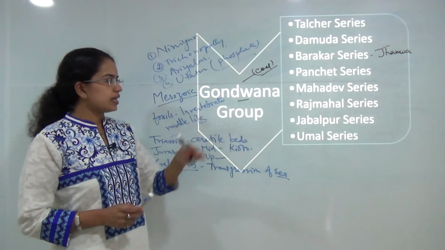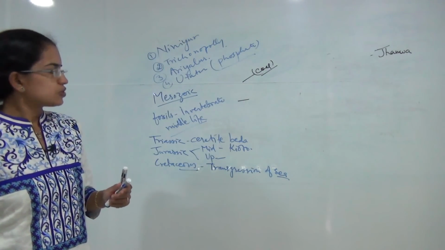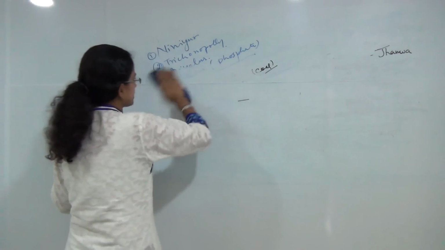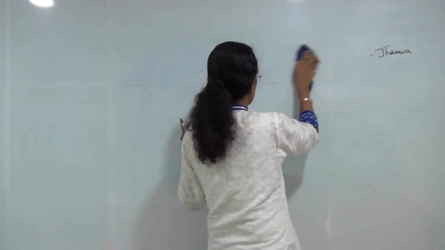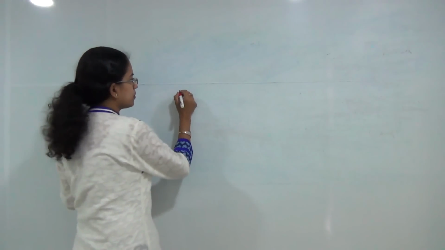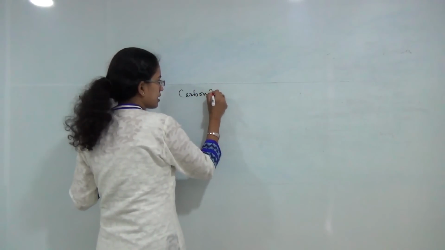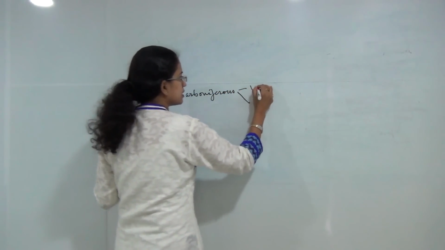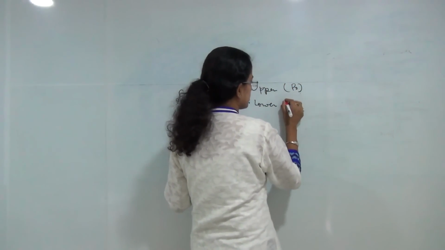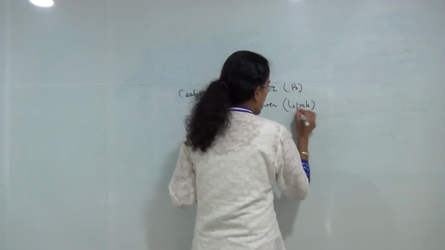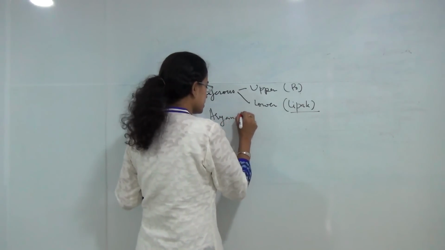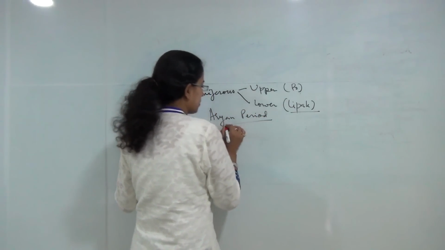Now next to Gondwana was the Carboniferous period. So under the Carboniferous period, there was mainly two phases, the Upper Carboniferous and Lower Carboniferous. The upper was known as Po and the lower was known as Lipak. And this Lipak was later on extended with the Aryan period. So these were some of the major phases under Carboniferous period.